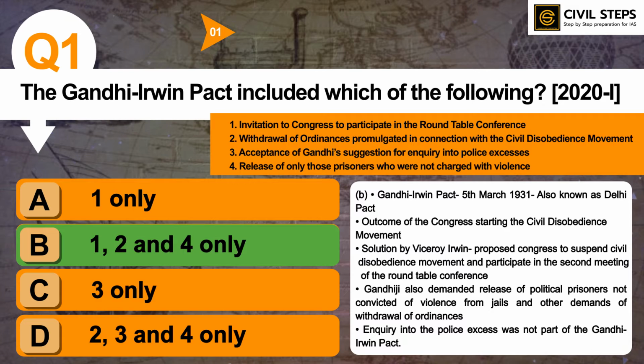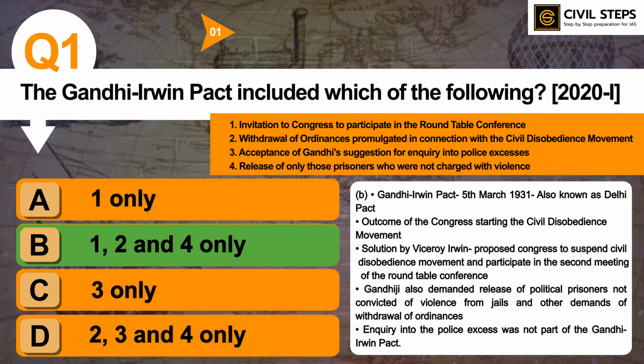So some topics are extremely important from modern Indian history. Those topics are the civil disobedience movement, the non-cooperation movement, and the Gandhian phase. So the Gandhi-Irwin Pact is also very important. Roundtable conferences are also very important. So you should know how many roundtable conferences there were, what the outcomes of all those roundtable conferences were, who participated in those conferences, and who boycotted which roundtable conference.